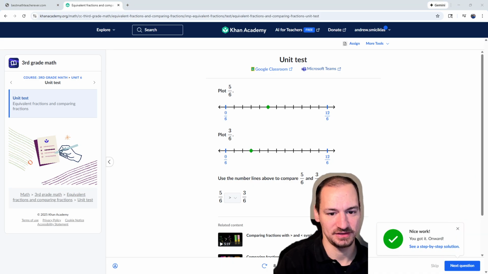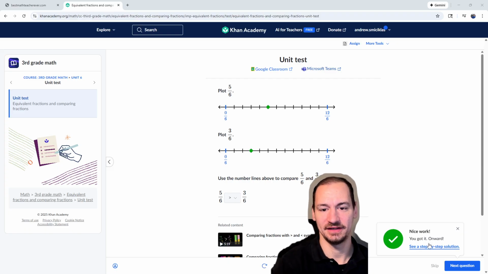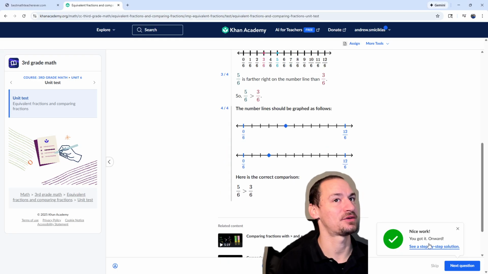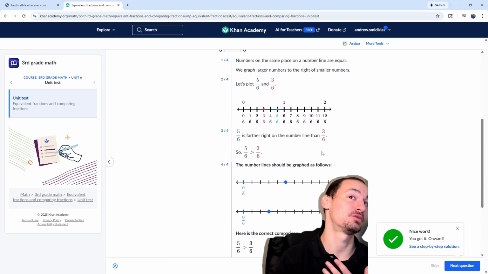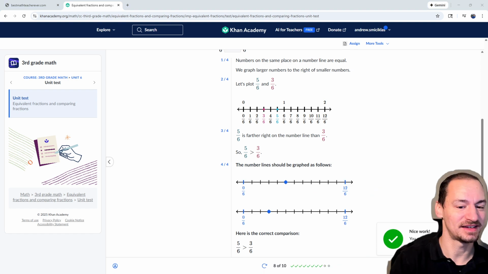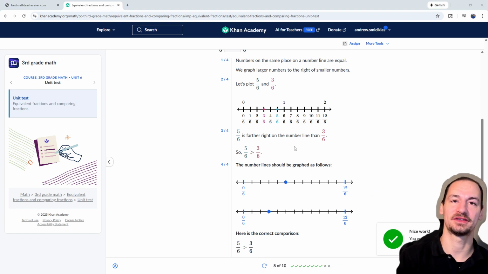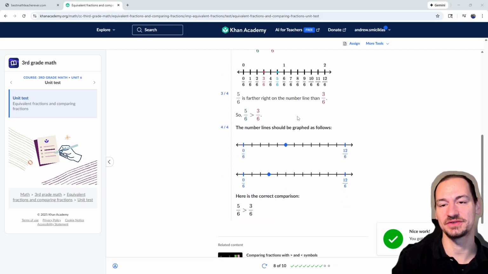Let me move my face and show you what that looks like too. If you get it right, it'll still say, see how we answered this question, and it'll give you the same explanation that it would have given if you had clicked the hint. So if you feel like you got a little lucky whenever you answer this, I feel like the responsible thing to do is to come through and read it and just make sure you understand it.